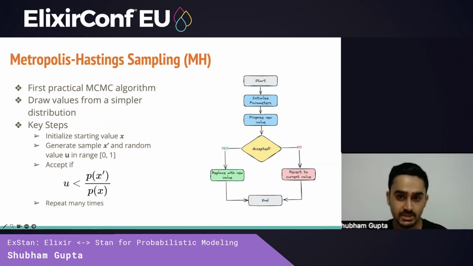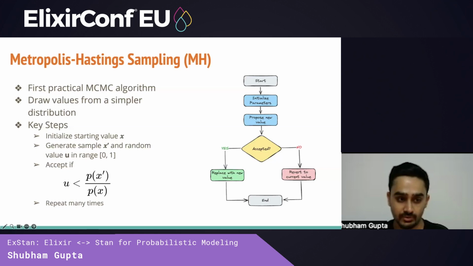So the Metropolis-Hastings algorithm was the first practical MCMC algorithm and arguably the biggest contributor to adoption of probabilistic modeling. It gives a way to build a Markov chain easily. Essentially, this algorithm samples from a target distribution, which is simpler compared to the true likelihood. And it works as follows. It first creates an initial value X. Then it makes a random proposal for a new parameter called X prime and a random value called U. And finally, it accepts this proposal probabilistically based on the chance of the new value.